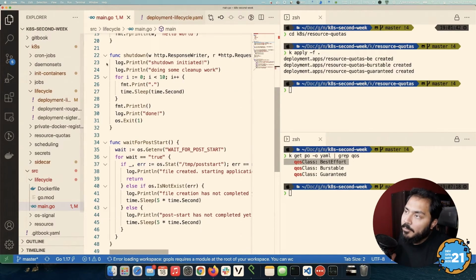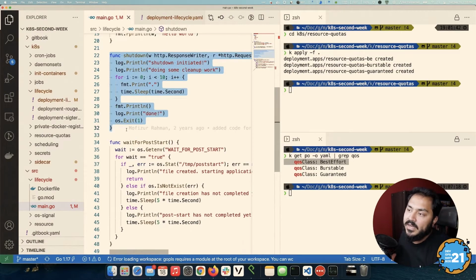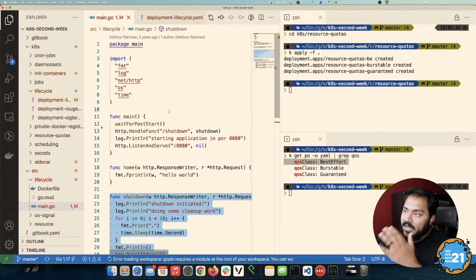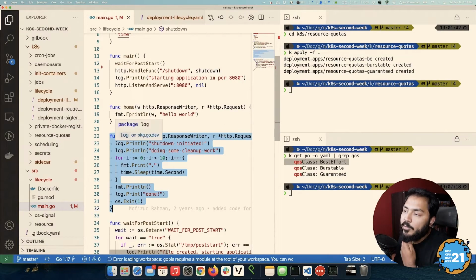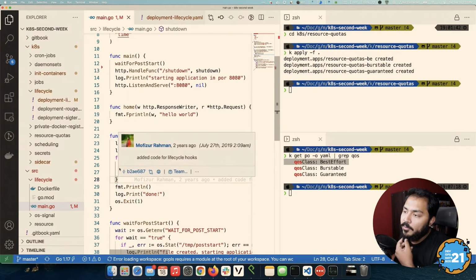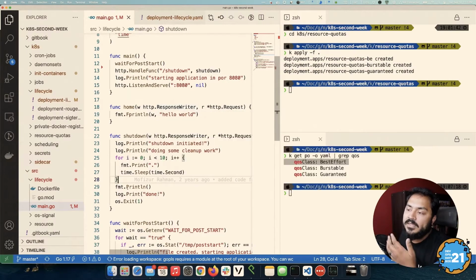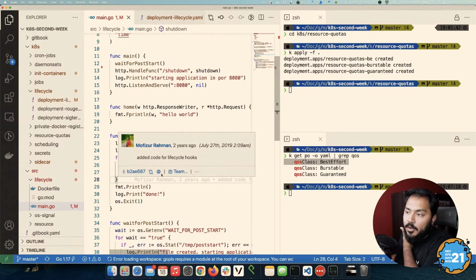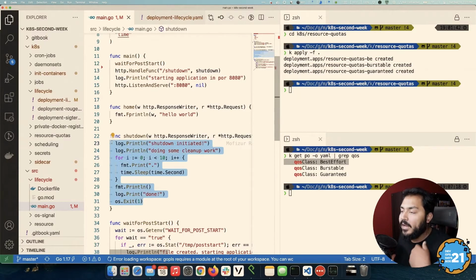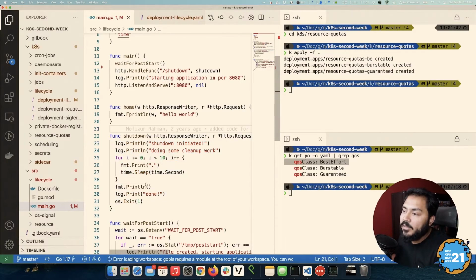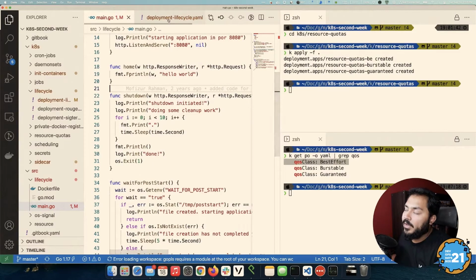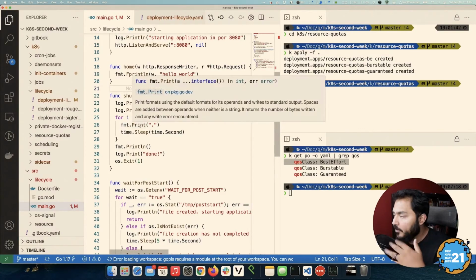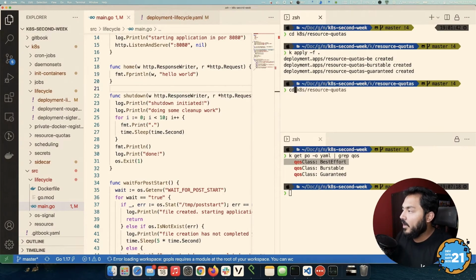And for your pre-stop, we're calling the shutdown function. That's an HTTP handler on the path /shutdown. What we do is print out some things in a for loop. You can think of this as doing some cleanup, if you want to send some last minute logs or clean up some database or clean up some log files, whatever you need to do. You could do that at the shutdown level. We're doing that with the HTTP method, but we could have also done that easily with another bash script. In our case, we're just showcasing two of the different ways you can do that. So let's just run it.